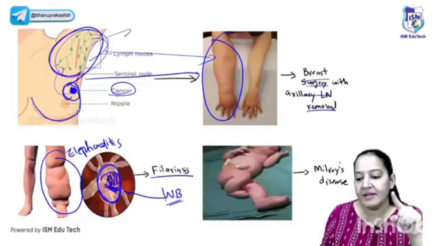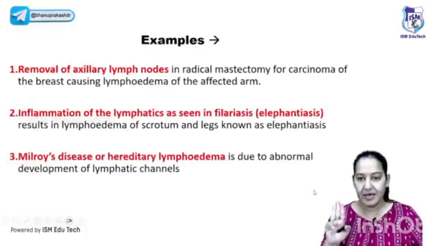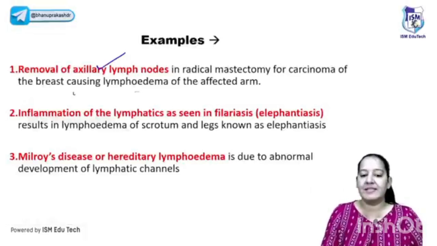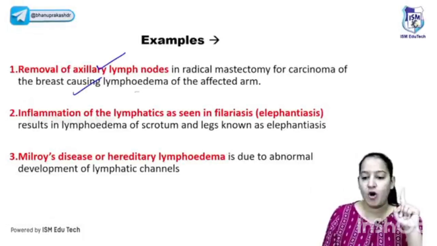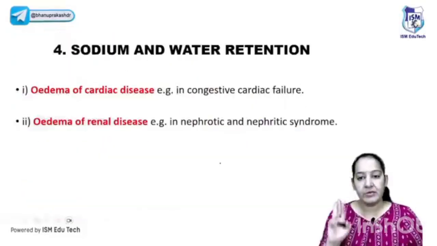Got it? And third is Milroy disease. You know, congenital. God has given defective lymphatics or absent lymphatics. It's Milroy disease. So learn the three examples. Number one, removal of the axillary lymph nodes after breast cancer. Number two, Wuchereria bancrofti obstructing the lymphatics, known as elephantiasis. And number three, Milroy disease, hereditary lymphoedema. You got it? So these are the three examples.